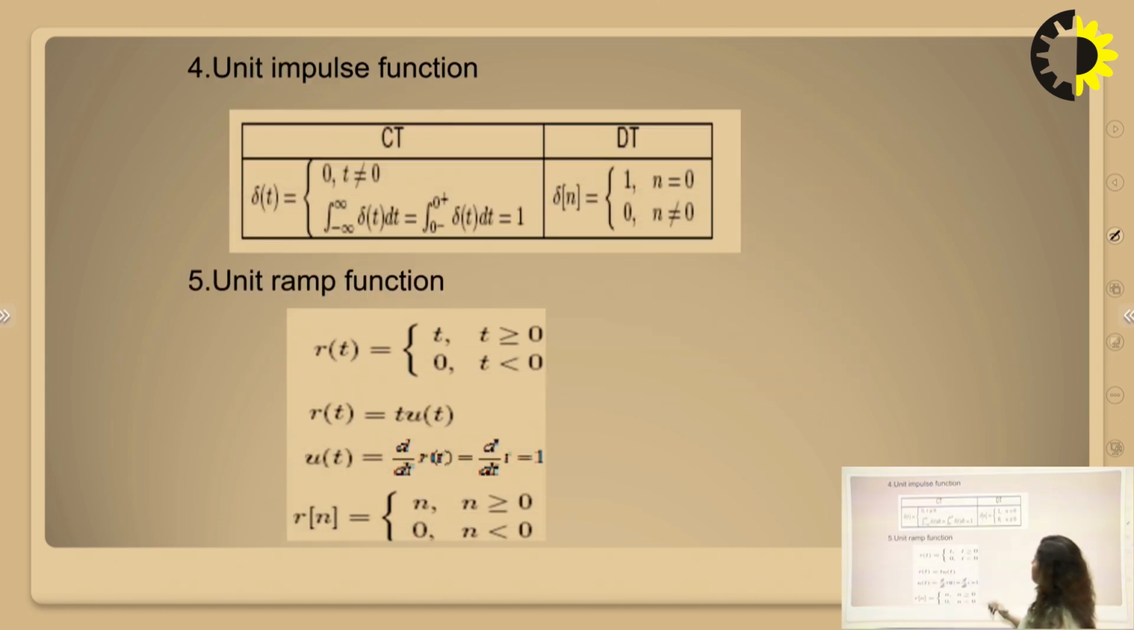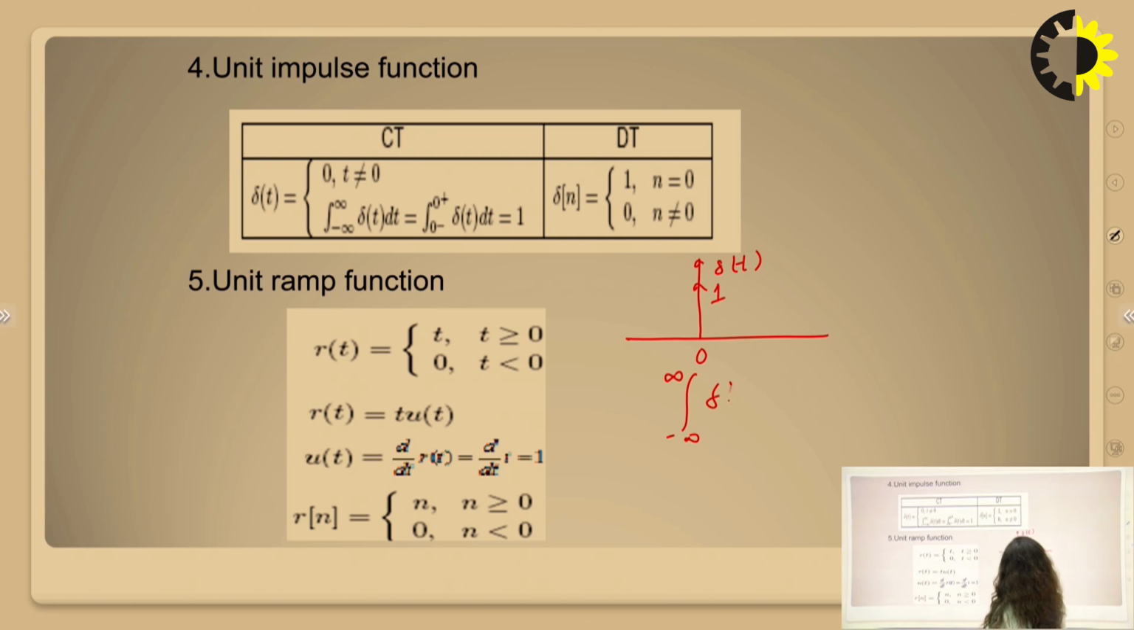The impulse function is a function which exists only at t equal to 0. So delta(t) has a magnitude of 1 only at t equal to 0, and other than that it is always 0. It has the property that the integral from -infinity to infinity of delta(t) dt is 1. So the area under the curve of this impulse function is always 1.